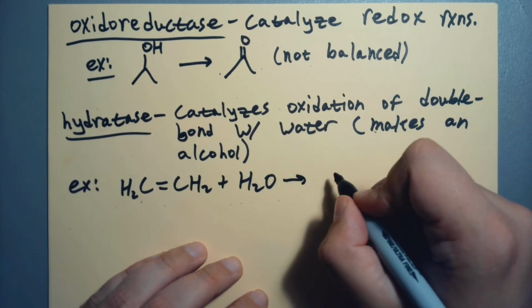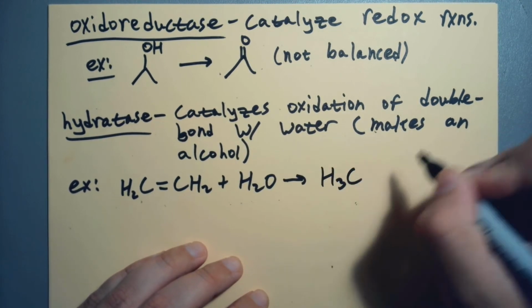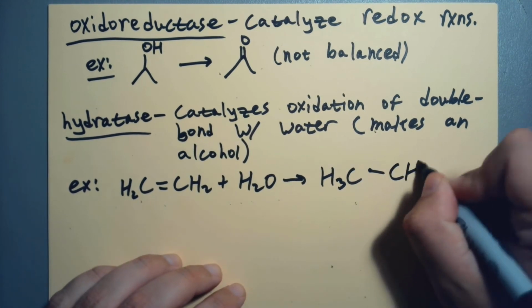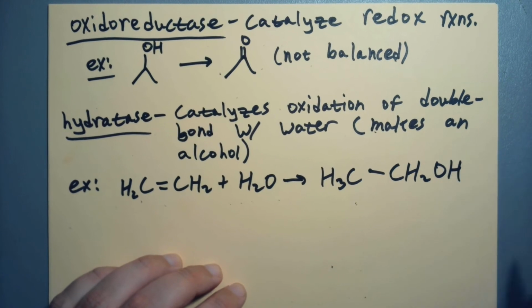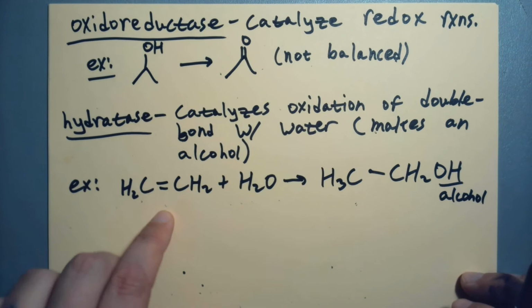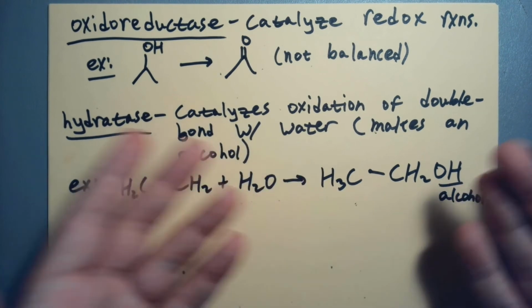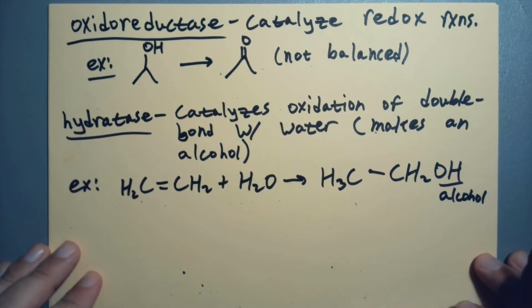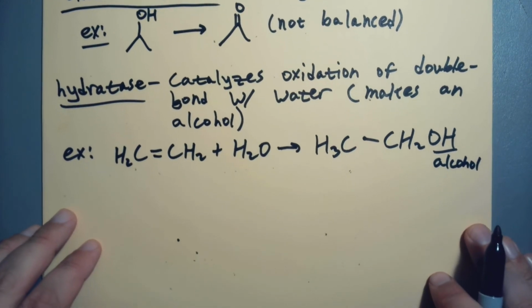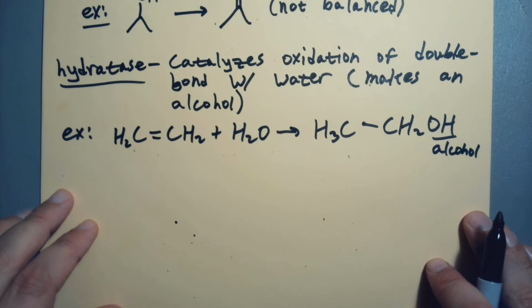And so what I get is 3 hydrogens on one side. Now I have a single bond, and I have an alcohol over here. So I take some of the double bond and I turn it into an alcohol. That's what hydratase does. And that is really important biologically, that type of reaction. We'll talk about that more later.